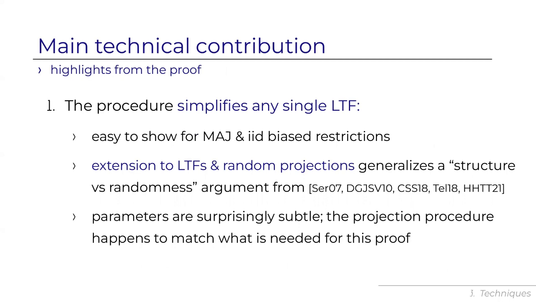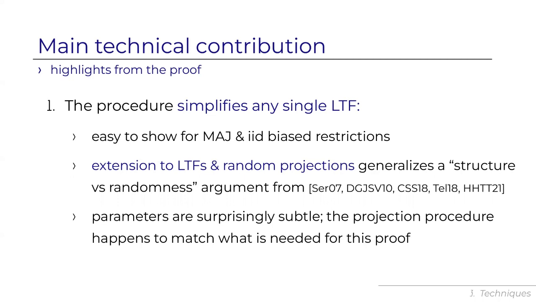This is easy to show when the threshold function is a simple majority and row I is just an IID biased restriction. Now, the extension to arbitrary linear threshold function is also not difficult because it uses a structure versus randomness argument that has been well known in the last decade. It first appeared in a work of Servedio.